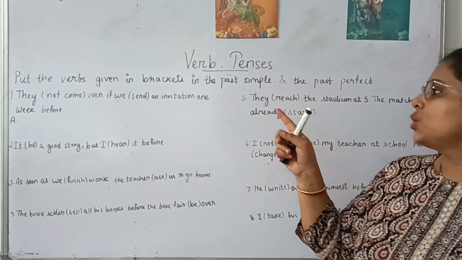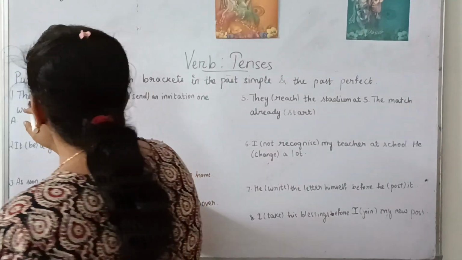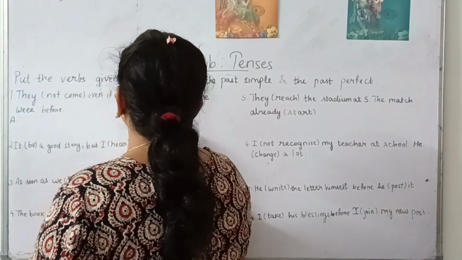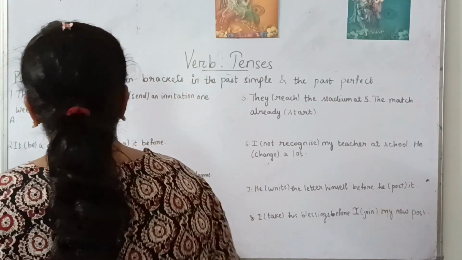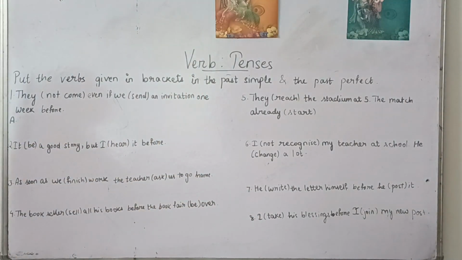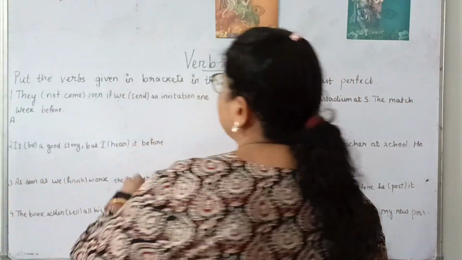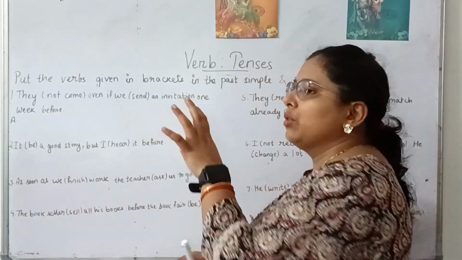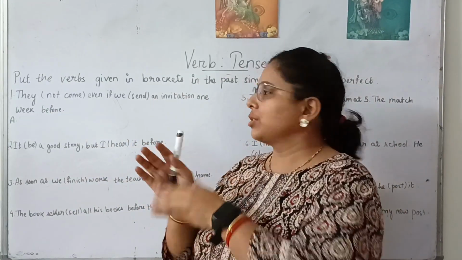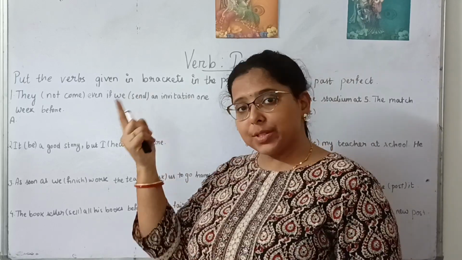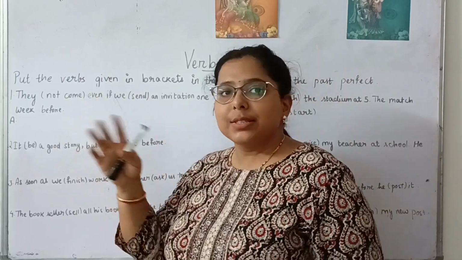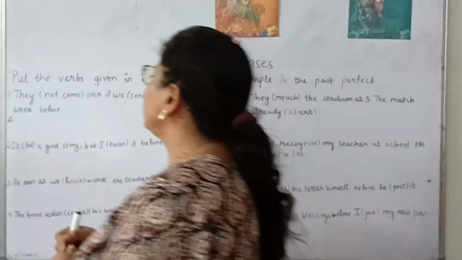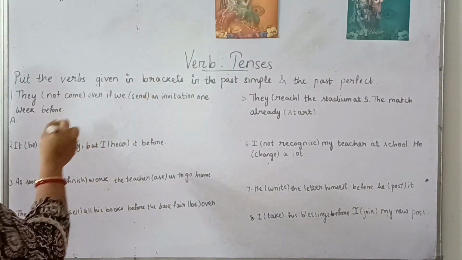So as per the rule, "They not come even if we send an invitation 1 week before." So what is the first action? We have to check which was the first action and which is the later action. First action was the invitation was sent. Second action is they did not come. So the second action will be in the past simple.